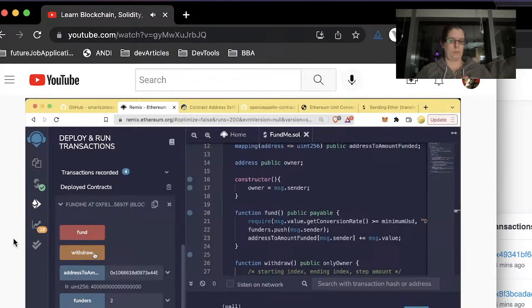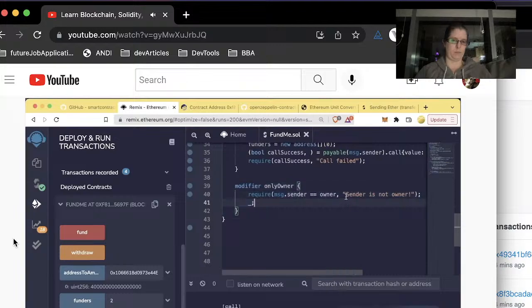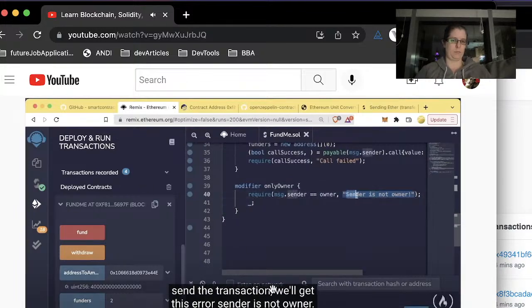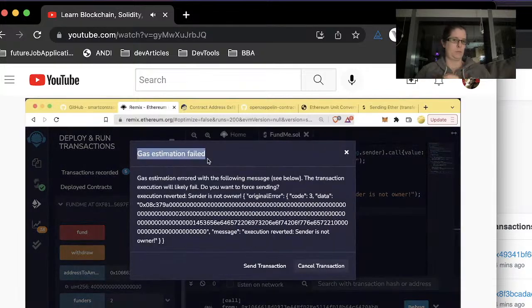Awesome. So what do you think will happen when we hit withdraw here? Well, our modifier, onlyOwner, should kick in, and we should get notified that if we send the transaction, we'll get this error, "sender is not owner." So let's try it. Gas estimation failed. We do get this error, "sender is not owner," which is perfect. This is exactly what we want.